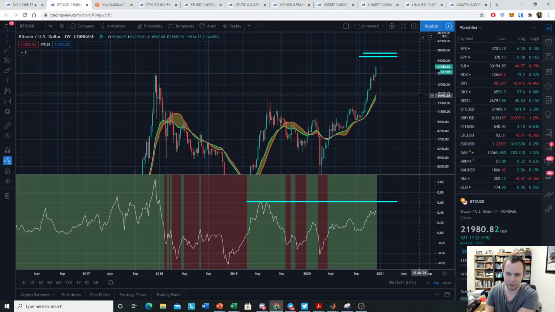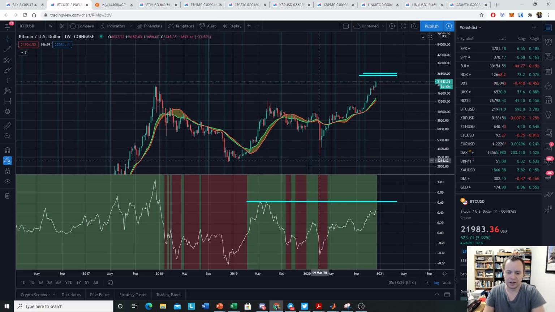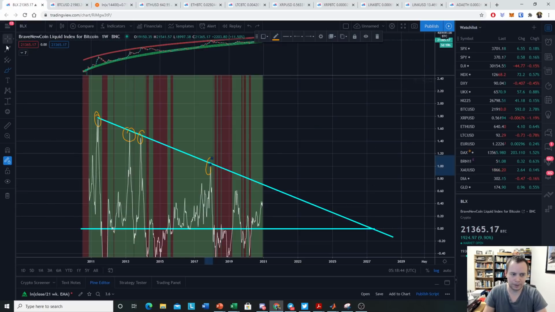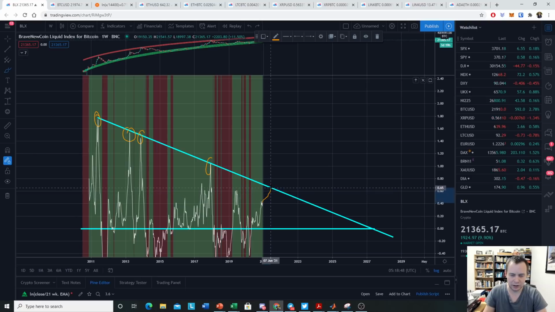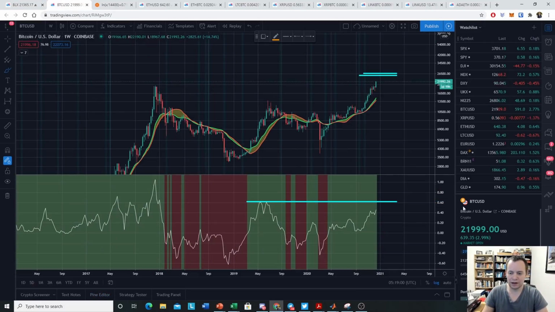So if Bitcoin were to go to 30K, let's say in the next 2 weeks, in that scenario, it would in fact get back to this long-term downtrend that we see with the natural log of the price divided by the 20-week. So it's exciting times, of course. I mean, Bitcoin right now is at 21,999. Maybe we'll watch. It's already been over 22K, and it just hit 22K again. So definitely exciting times in the market.